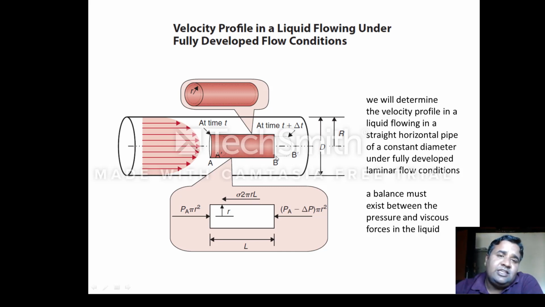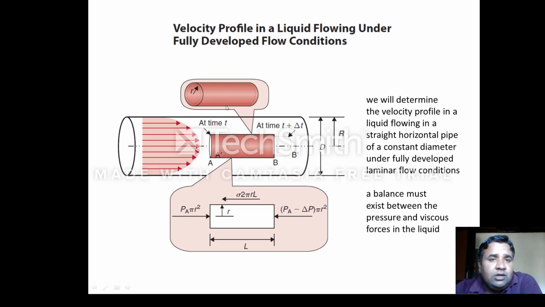But in this case, this is a horizontal pipe, so we can neglect the effect of gravity. That's why I am considering only the pressure. The pressures are pushing this liquid forward, and there are some forces which are opposing, and then I'll set up a balance.